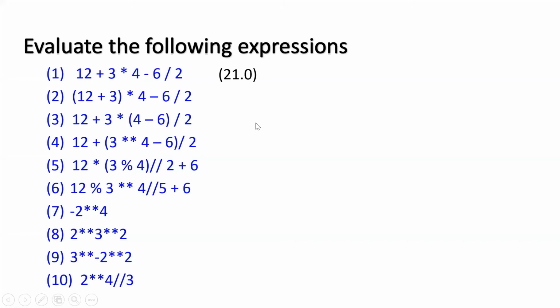Second one, 15 point. 57.0. How is 57, sir? First, it will do 12 plus 3. 12 plus 3 is 15, into 4 minus 6 by 2. Then it will do multiplication. 15 fours are 60. Then it will do division. 6 by 2 is 3.0. Then subtraction. 60 minus 3.0 is 57.0. Now I understand.